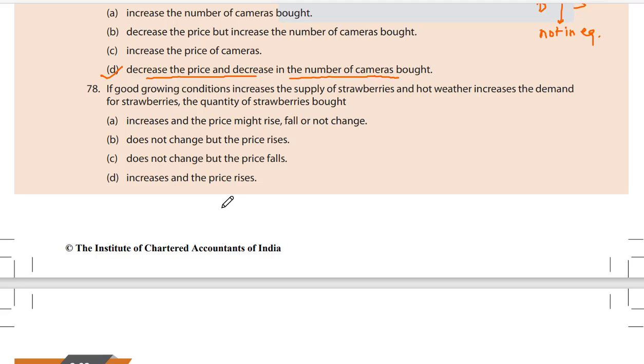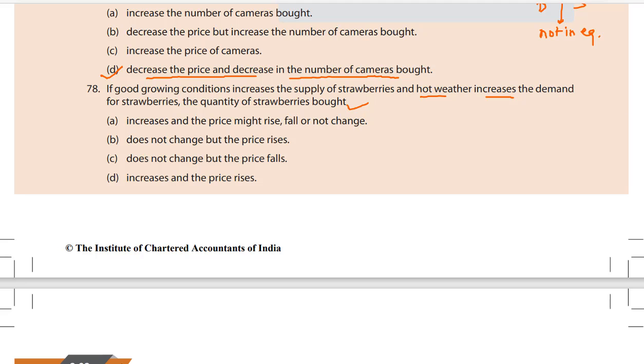Question number 78. If good growing conditions increase the supply of strawberries and hot weather increases the demand for strawberries, the quantity of strawberries bought: A. increases and the price might rise, fall or not change.